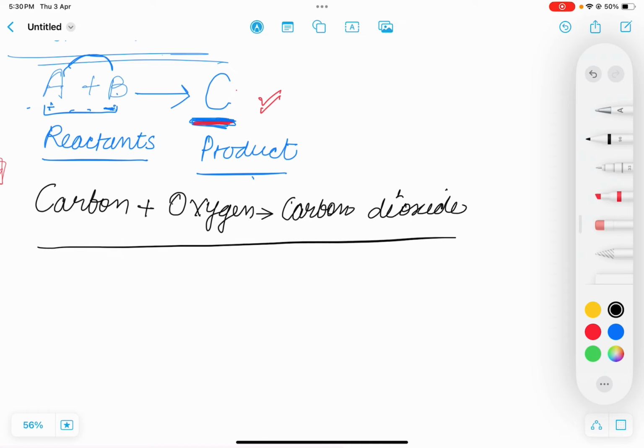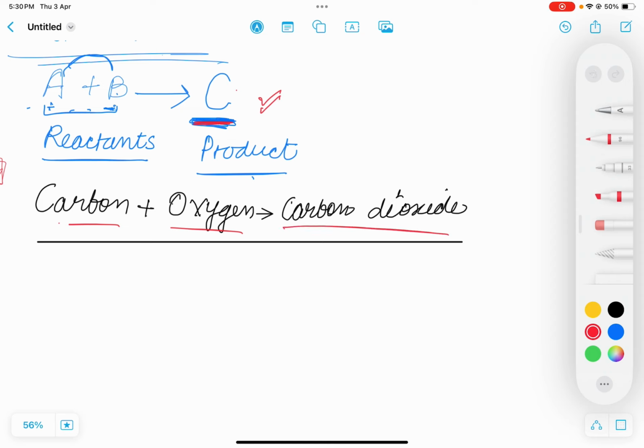This is a chemical reaction. Here we can see that two elements, carbon and oxygen, are joining to form a new product, that is carbon dioxide. So this is a chemical reaction.